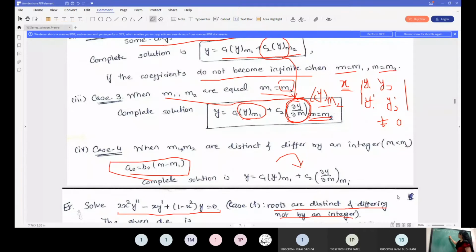And when you consider x minus 0 squared into q of x, this is x square into 1 minus x square upon 2x square. X square gets cancelled, so this is a polynomial and therefore they will be analytic at 0, and therefore I can say x equal to 0 is a regular singular point.